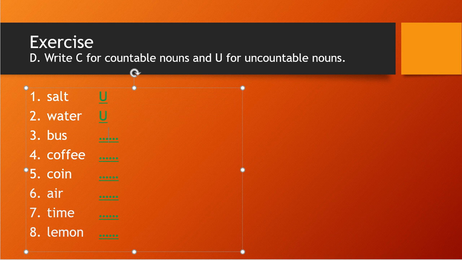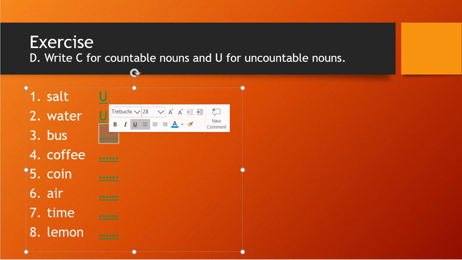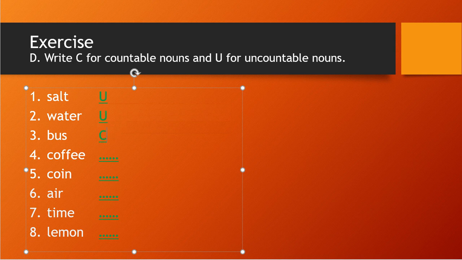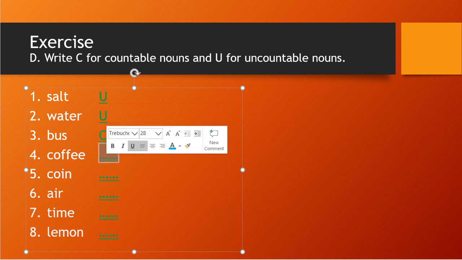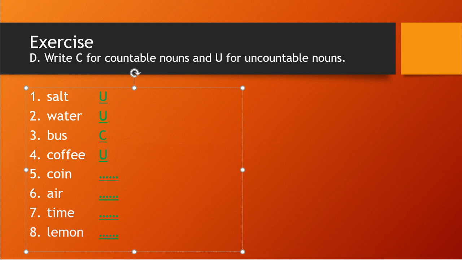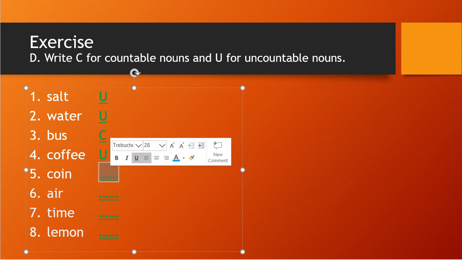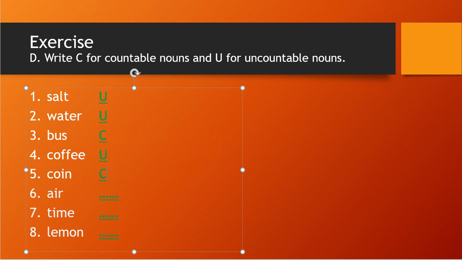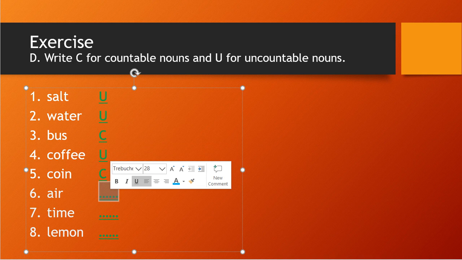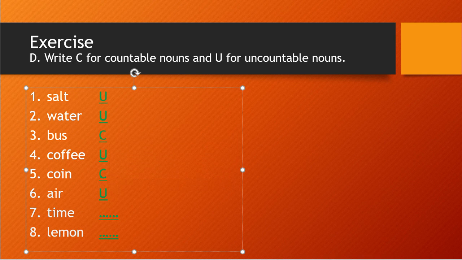Bus, now bus you can count, right? Number of buses are there, like 3 buses, 4 buses, that way you can count, so it is countable. Coffee is kind of a milk only, so it is uncountable. Coins, if you have a coin, you can count the number of coins, like I have 5 rupees 10 coins, 2 rupees 9 coins, and 1 rupee 13 coins, like that way you can count. So coins you can count. Air you cannot count, correct, it is uncountable. It is a simple question, air you cannot count.